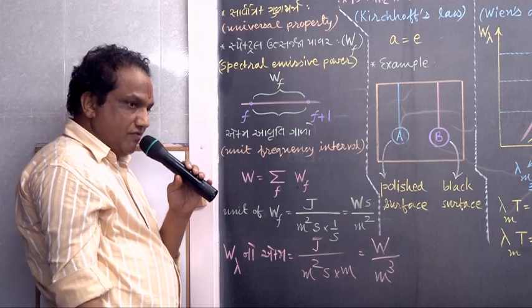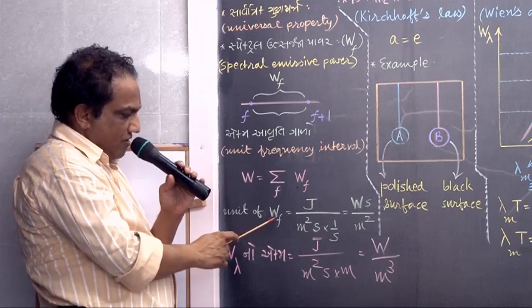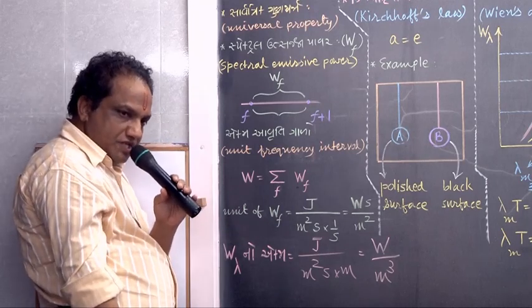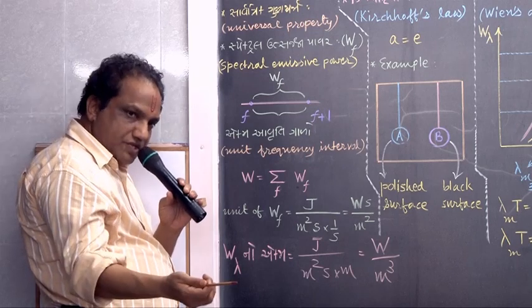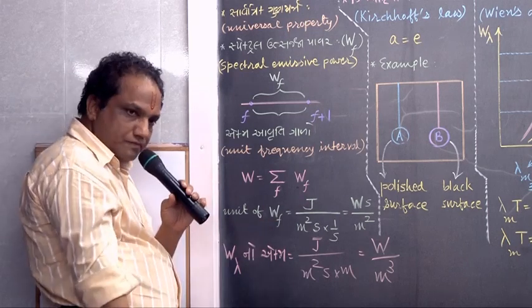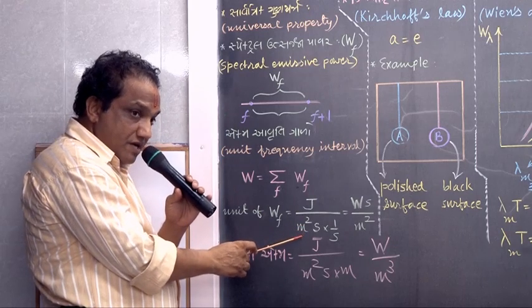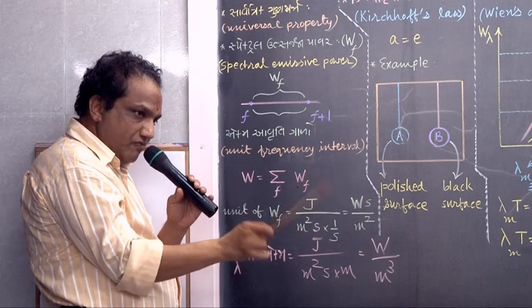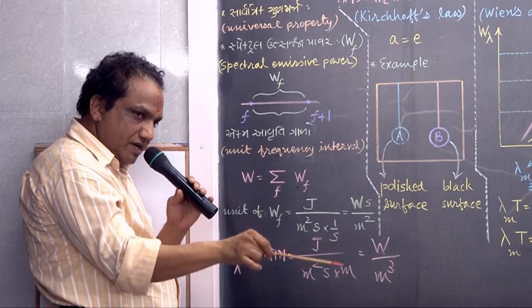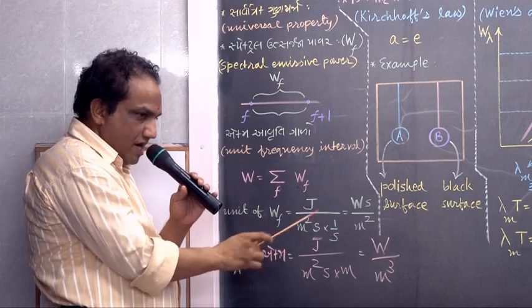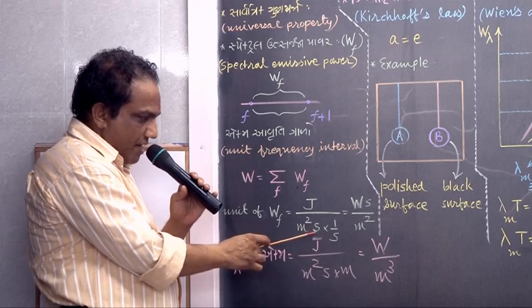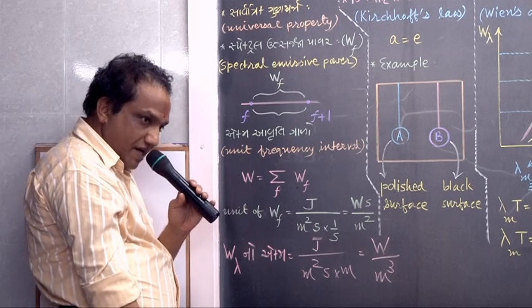What was the unit of WF? After all, it is energy, so the unit is joule. Per unit area, so I should divide by the unit of area. Per unit time, so divide by second.